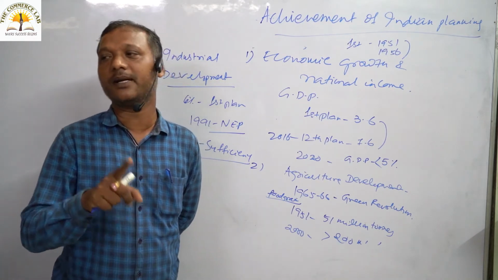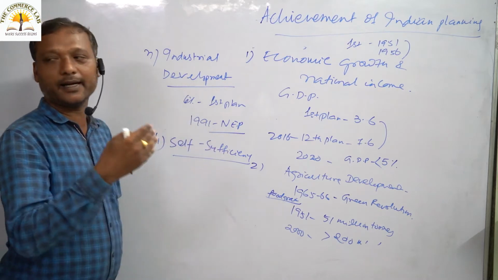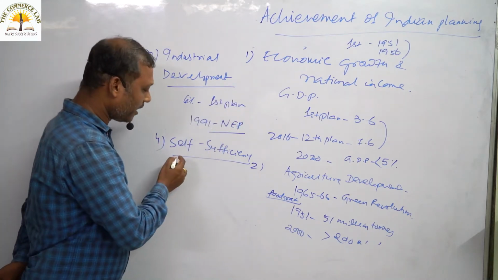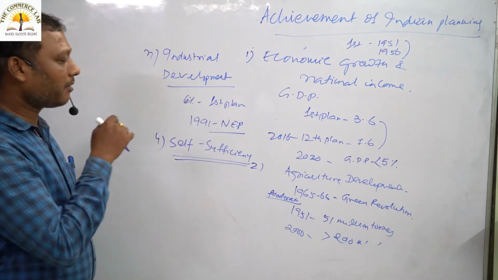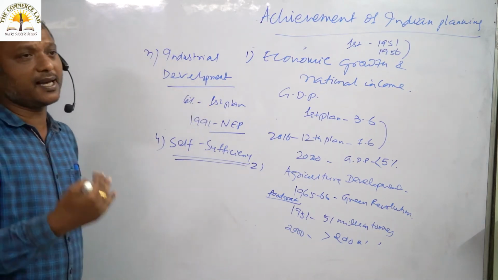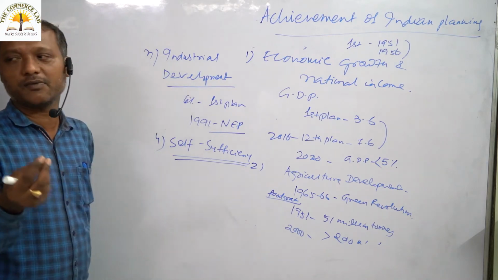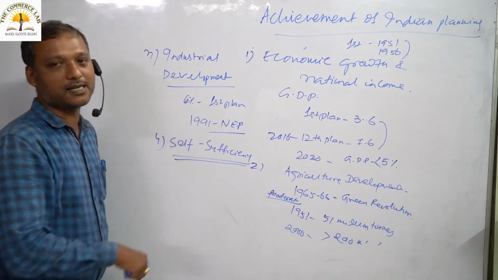First of all we have to be self-reliant. Then only can we be a developed country. So realizing the need, we introduced the objective of self-sufficiency, and we can say after 70 years of planning, almost we have done some justice to the concept of self-sufficiency.